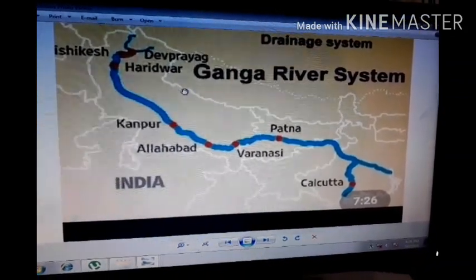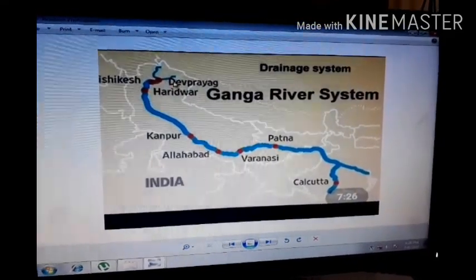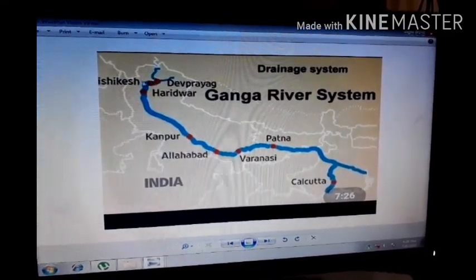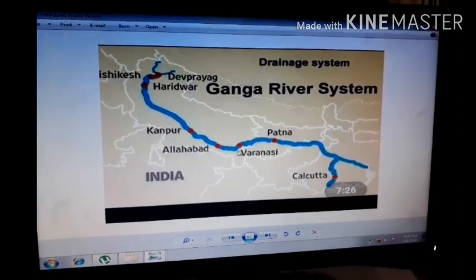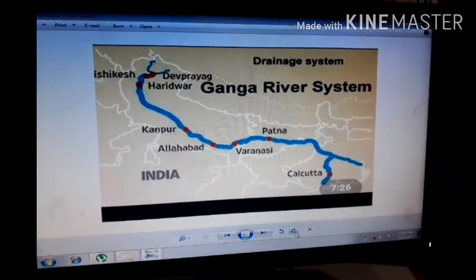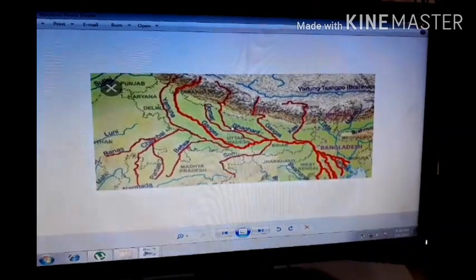In this picture also, we see the river flows from Devprayag, Rishikesh, Haridwar, Kanpur, Allahabad, Varanasi, Patna, and then Kolkata. In this picture, we can see the tributary rivers also.